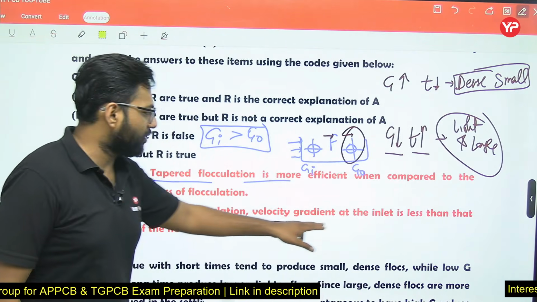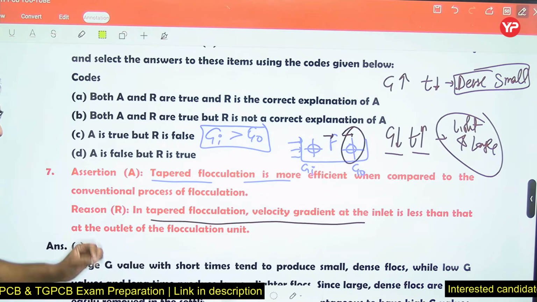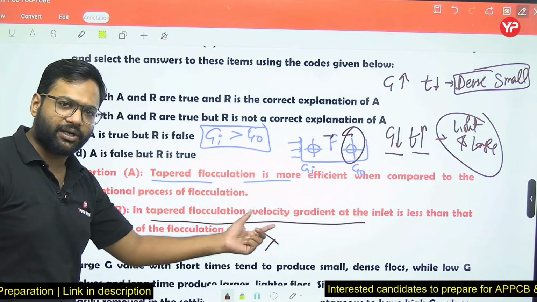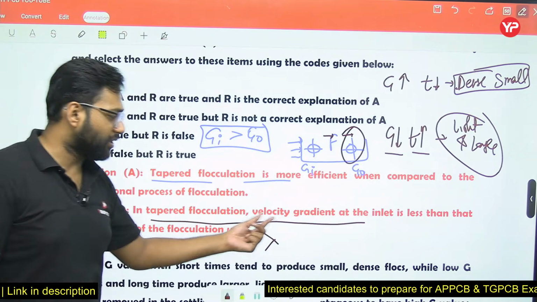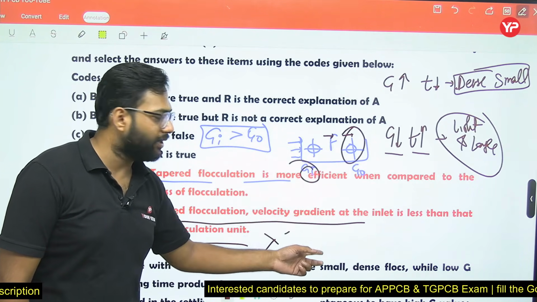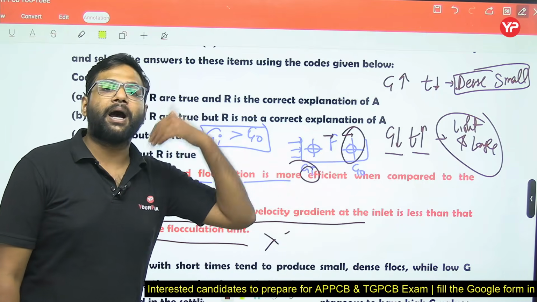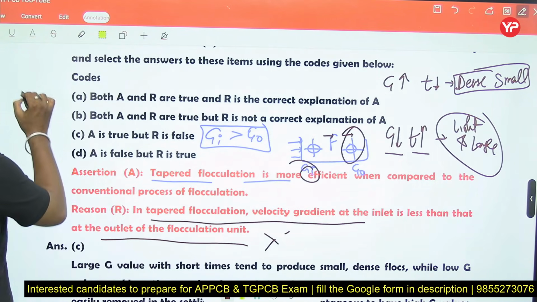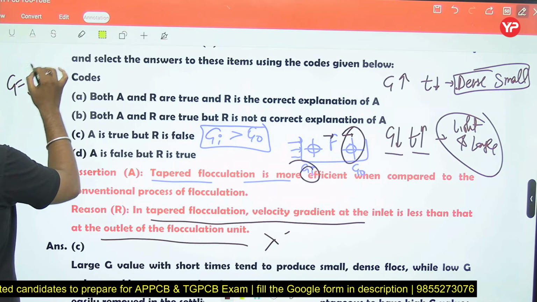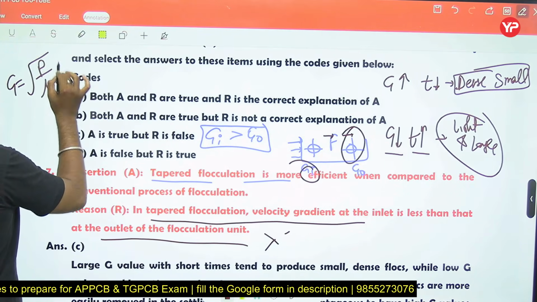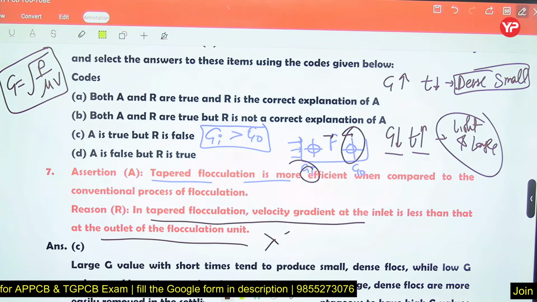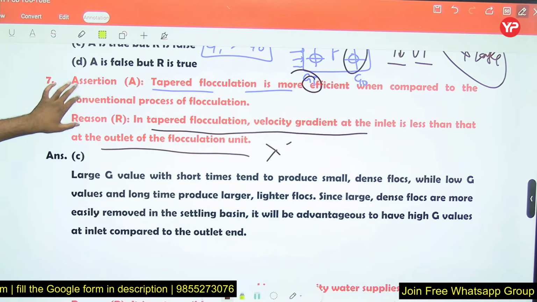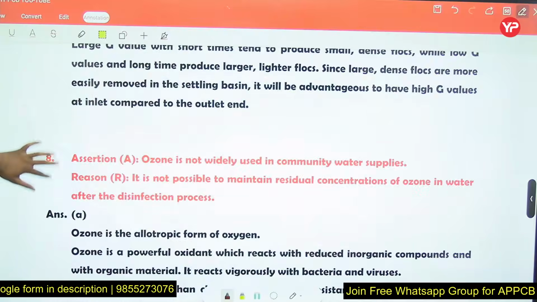In tapered flocculation, the velocity gradient at the inlet is less than that at the outlet. No, it is written opposite, it is written wrong. In tapered flocculation, the velocity gradient G, at the inlet we keep higher, but at the outlet we keep lower, right? Because for G we have a formula: temporal mean velocity gradient G = √(P/μV). This is the G value, friends. So this statement is true, but this statement is false.